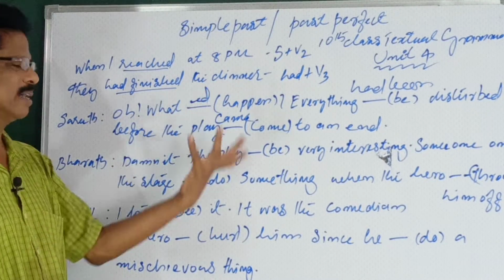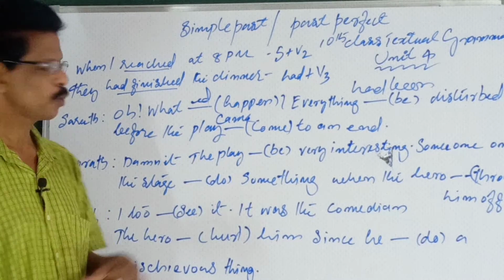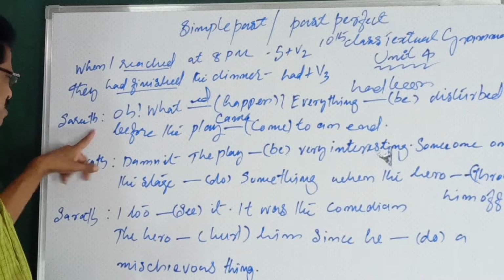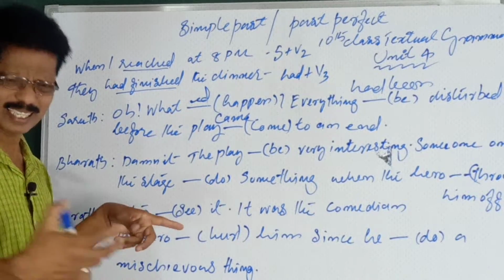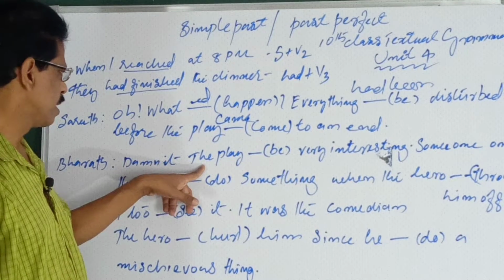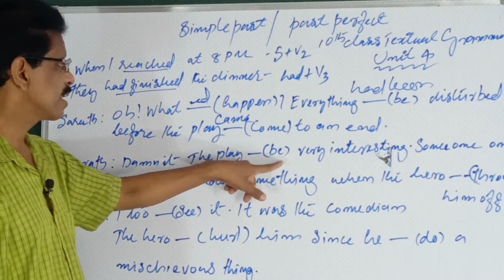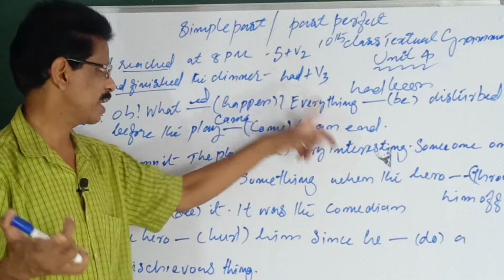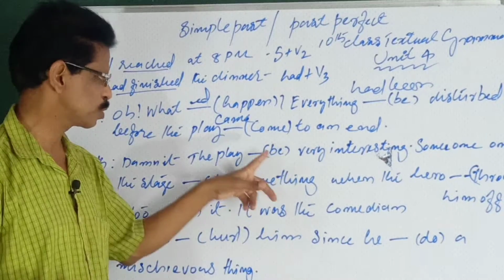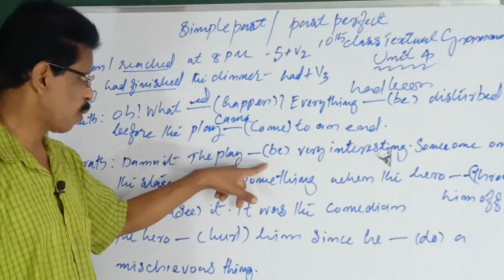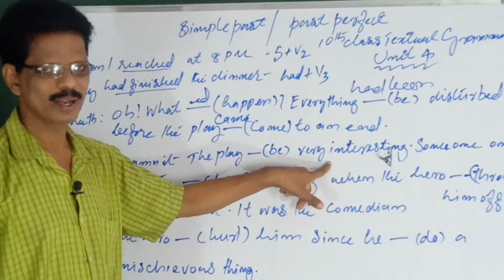So, what happened? See, he is asking. Who is asking here? Sharath is asking. Damn it, curse it. Okay, like that. The play, see, actually interesting. The play came to an end now, so everything is over. So it should be past of be, that is V2. The play was interesting.